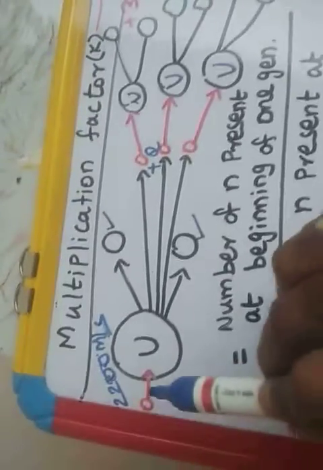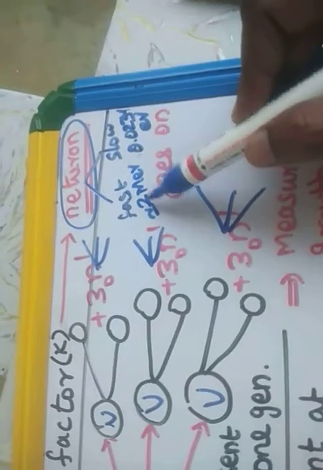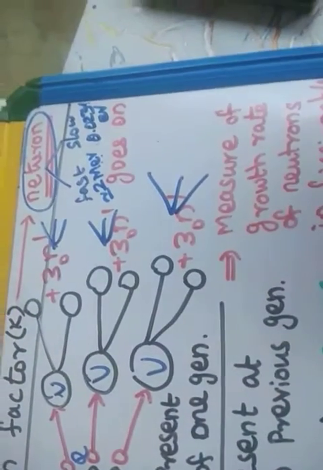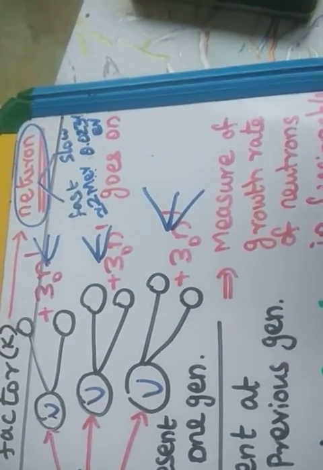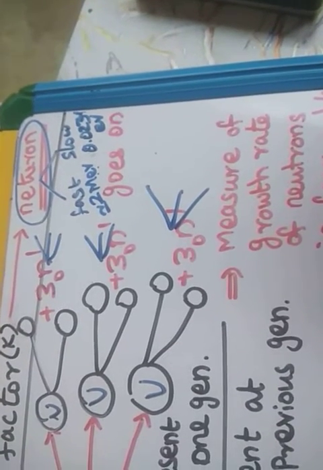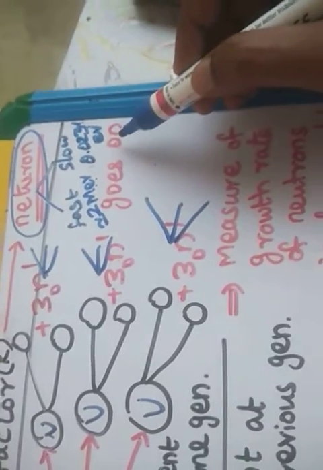So how will we get the slow neutron? The fast neutron has approximately 2 million electron volt. How do we slow down this fast moving neutron to a slow neutron? By using a moderator. A moderator is a substance which is used to slow down the fast moving neutrons to thermal energies, approximately 0.0235 electron volt.